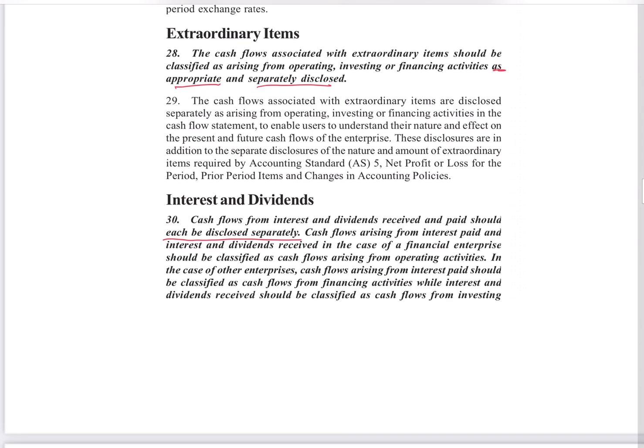Extraordinary items. The cash flow associated with extraordinary items should be classified as arising from operating, investing and financing activities as appropriate and disclosed separately. So when they say extraordinary items, we have to again understand it from AS5, where they have explained what you mean by extraordinary items.